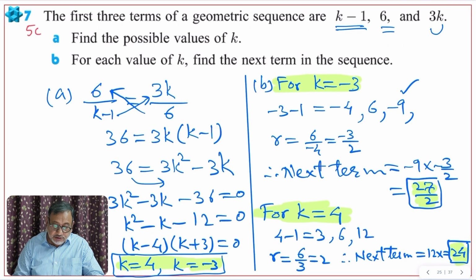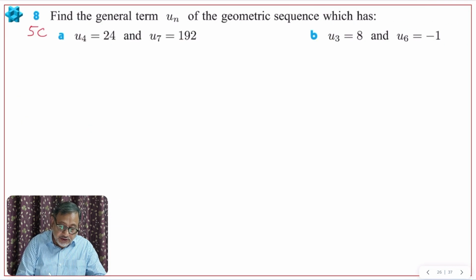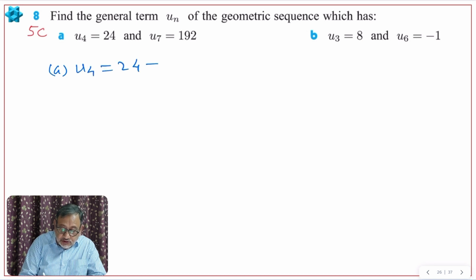Now let us see the next question. Okay. This question says find the general term, right? Find the general term un of the geometric sequence, which has u4 24. So let me write here a part. u4 is 24. So therefore u4 means u1 into r raised to 3, because term is 4. So power of r will be 3, is equal to 24, first equation.